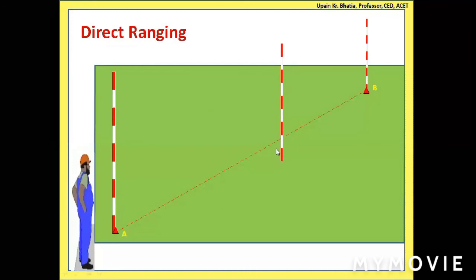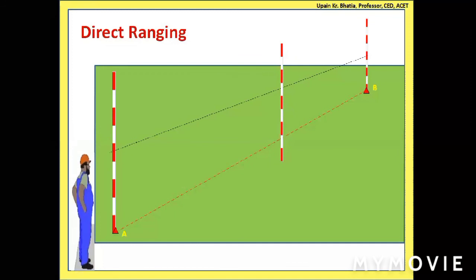This man holding the rod will not be able to see this, but the person who has his eye at such a location that his line of sight is along AB knows that the second rod is not hiding behind the first rod, because B is hiding behind the A rod. That means the line AB is along the direction of his eye, but this rod is not hiding. That means this is not along this line.